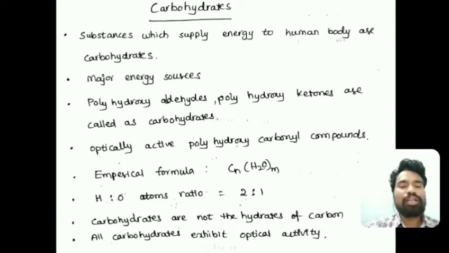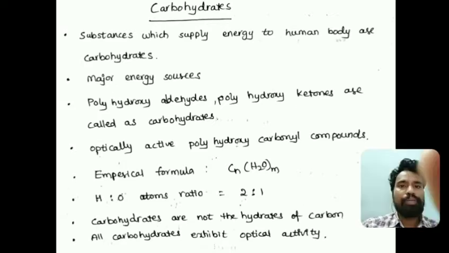That means there are n number of OH hydroxy groups, maybe 1, 2, 3, 4, 5, or a large number. These types of compounds are called carbohydrates. So optically active polyhydroxy carbonyl compounds are called carbohydrates.